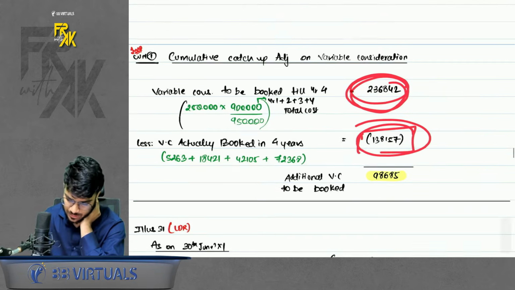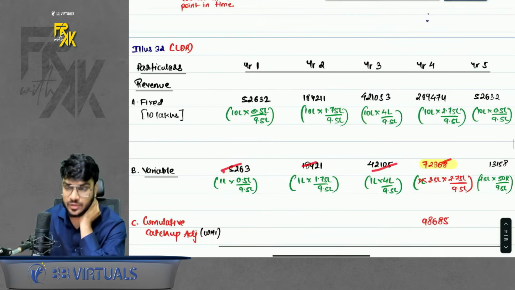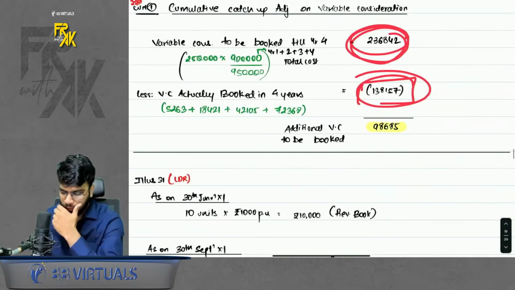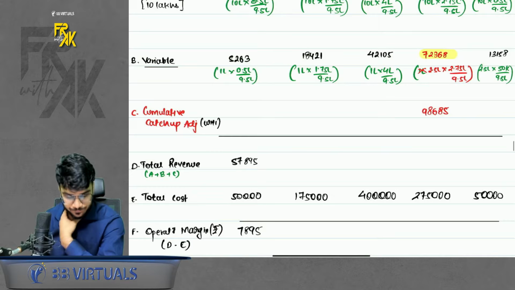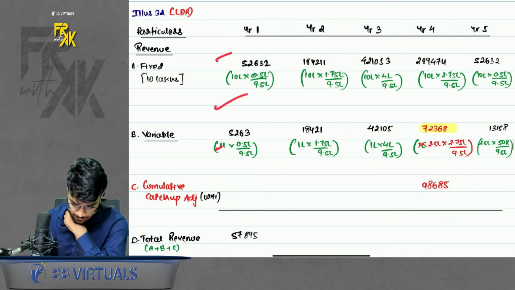How will you get this? Just see the variable consideration. How much did you book in the first 4 years? Okay. So this is additional to be booked. So record this in cumulative catch-up adjustment. Simple. Add A, B, C. You will get total revenue.